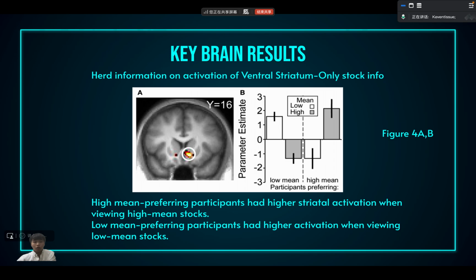The next one is when only stock and economic information are present. That means the participant cannot see the social information. Let's start with the high mean preferring participants. They show a higher striatal activation when they view high mean stocks, that is on the right here. So the high mean preferring participants show greater activation when they view high mean stocks than when they view low mean stocks, where it's deactivated. Vice versa for the low mean preferring participants, they show a high activation when they view the low mean stocks.